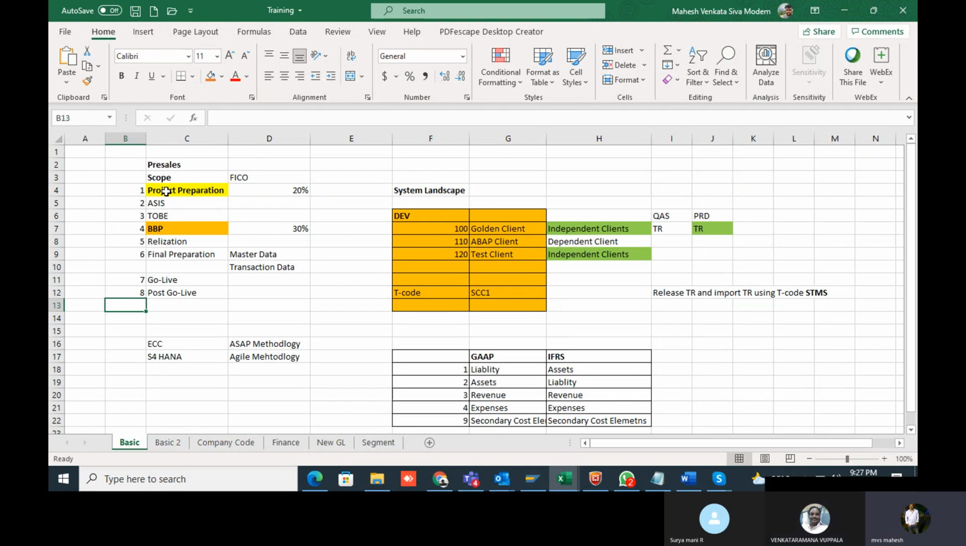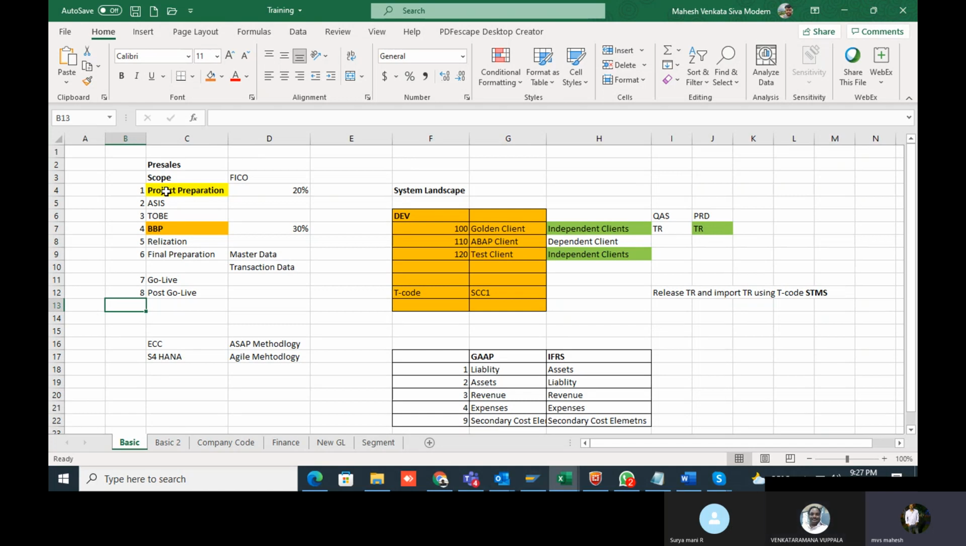We are using that like the development client only. Okay, got you. Because the sandbox client will be used whenever the implementation is already done, or when you are doing any rollout, or we are going for any conversion project. Then we'll ask for a sandbox. Till that time, we'll use the development client only.